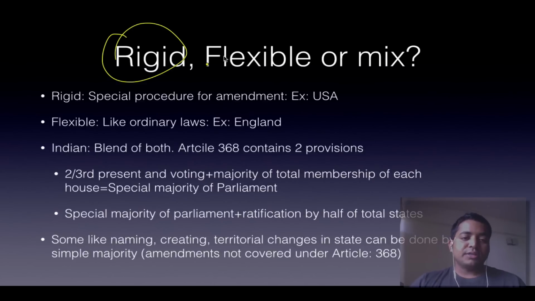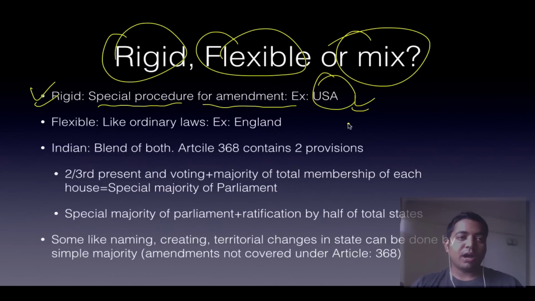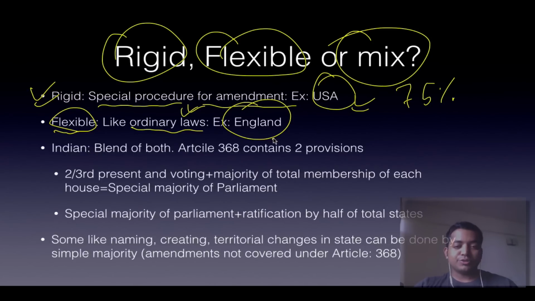Then the question comes whether it's rigid, flexible, or a mix. A rigid constitution is a constitution which requires a special provision for amendment. Example, USA. What is the special provision here? Three-fourths of the states in the USA, 75% of the states, must ratify. But in a flexible constitution, like ordinary laws as seen in England, you can amend your constitution just like any ordinary law, which means the constitution is extremely flexible, like in England.